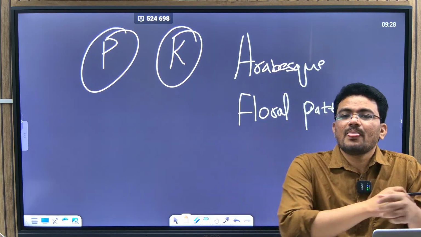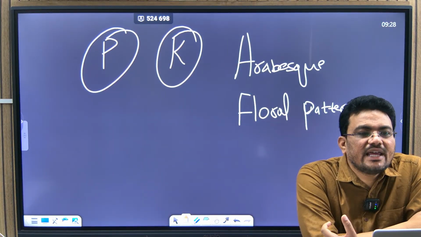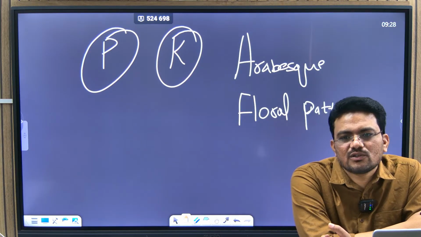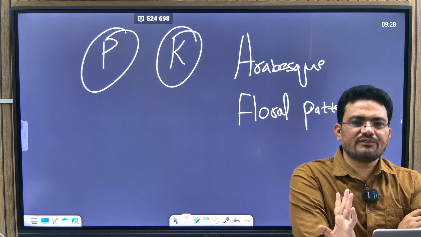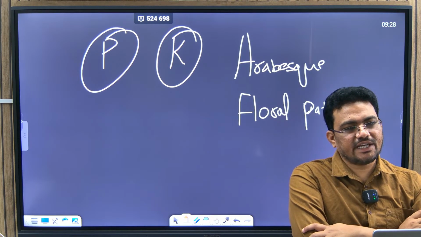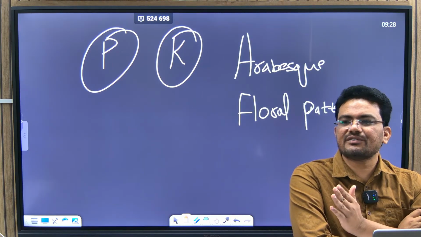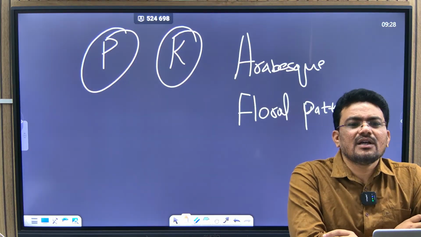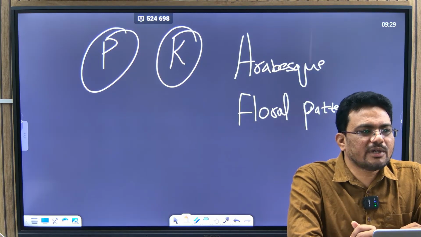Actually, there are architectural features like Hampi and all. I have given a PDF now. In that PDF there are 30 UNESCO sites, right? From the 30 UNESCO sites, one will come for sure every year. Like Ajanta paintings, Ajanta caves, which were discovered on the bank of the Waghora river by some guy. They ask questions like this, and they are in that PDF only. That is a government PDF.